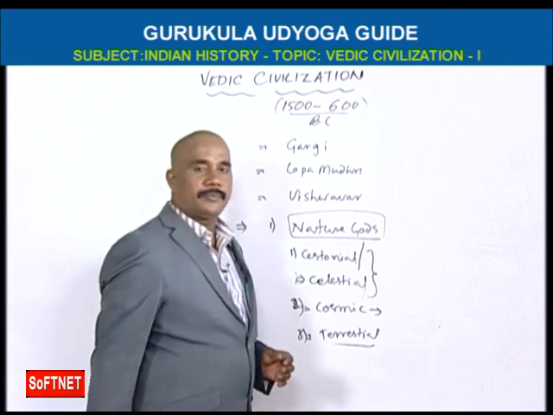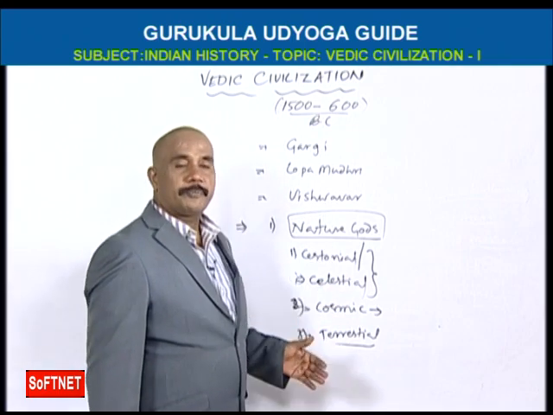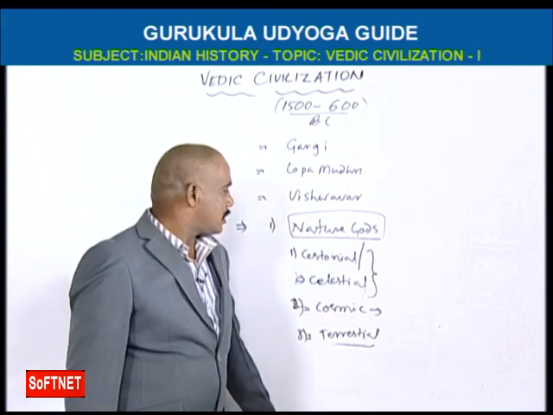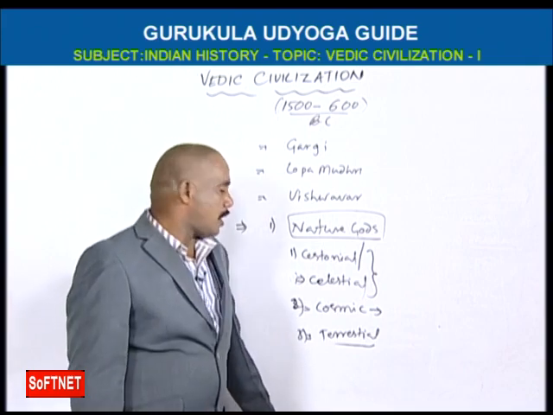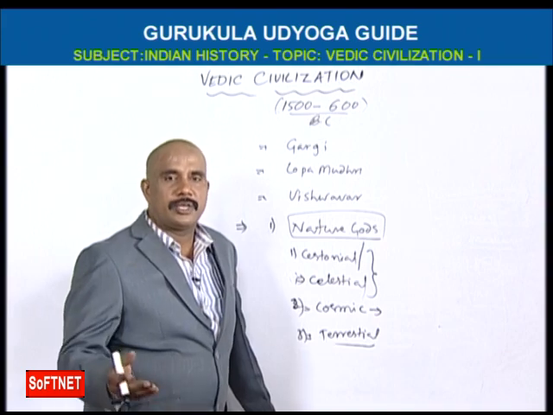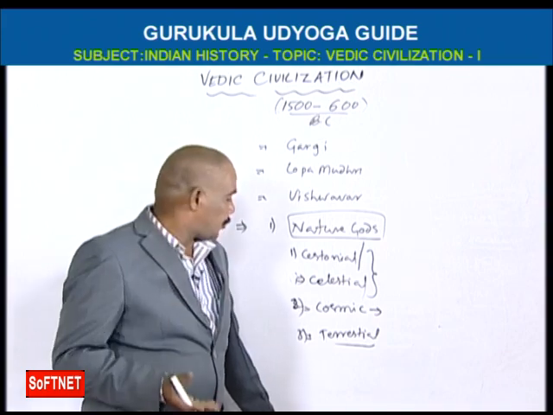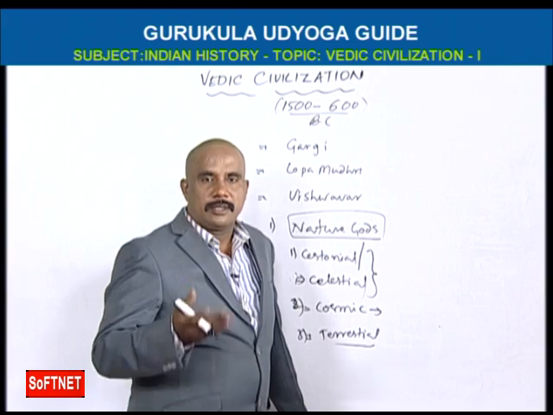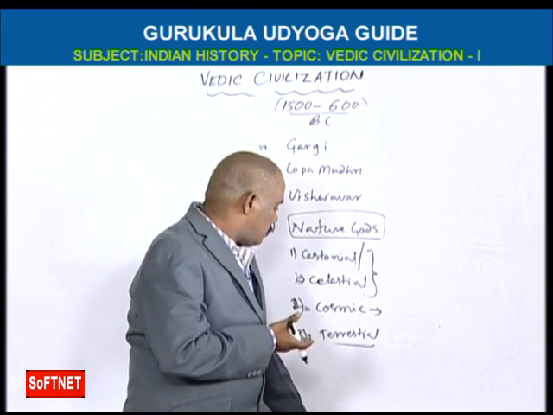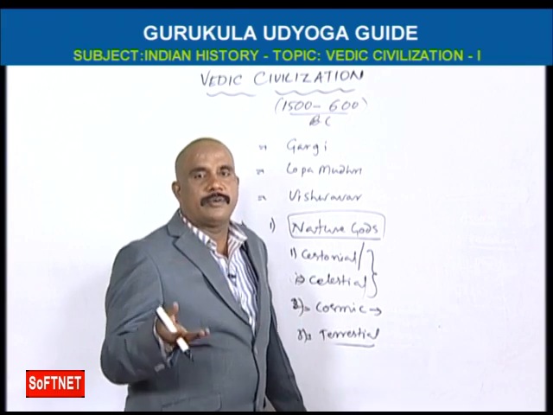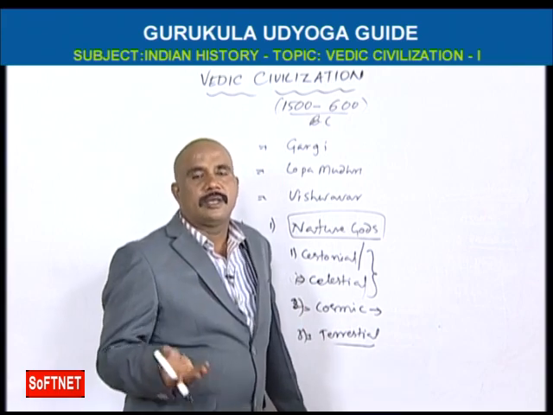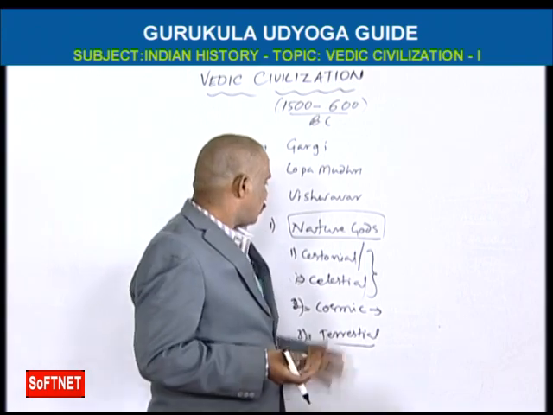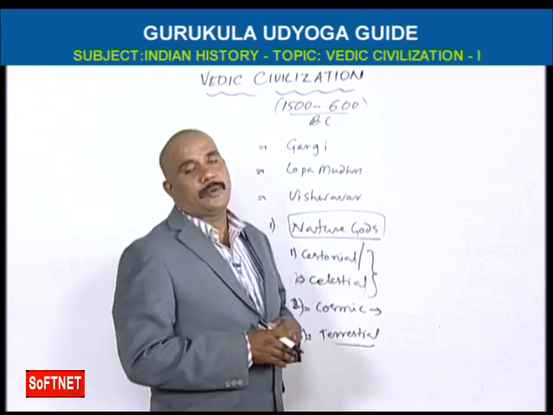Terrestrial, Bhu Devatalu, are the gods on earth, like Prithvi and fire. So the nature gods are divided into three parts.